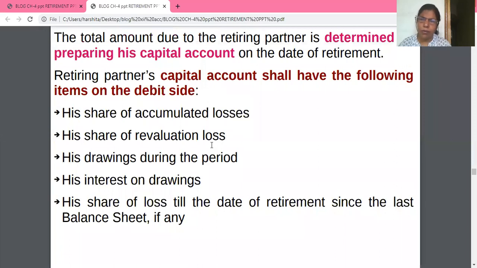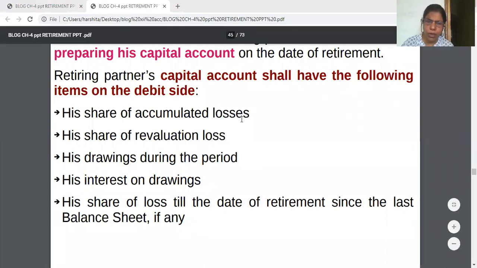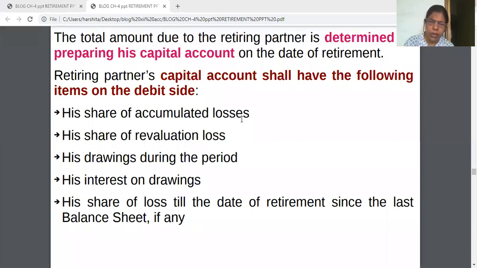The answer will be the same: the part of loss, revaluation loss, drawings, interest on drawings, share of loss, P&L suspense account, and one more thing which is common in admission, retirement and death, that is goodwill write-off. Goodwill write-off will be entered on the debit side.